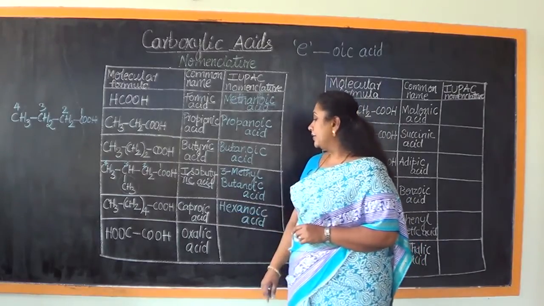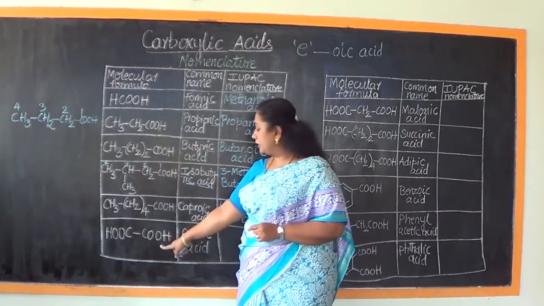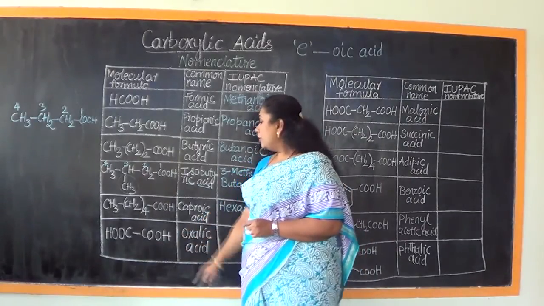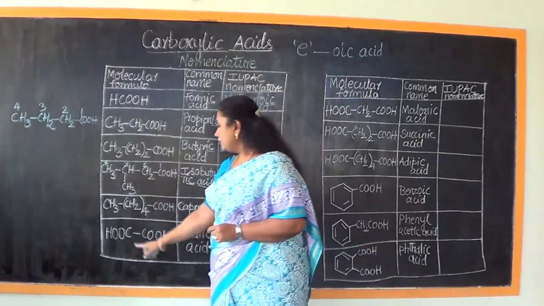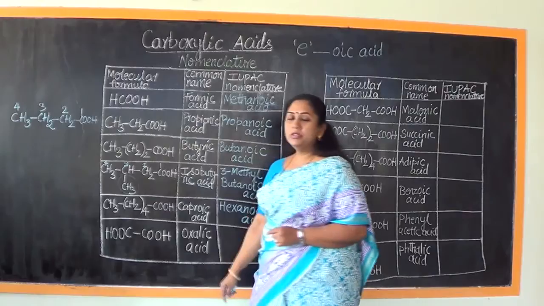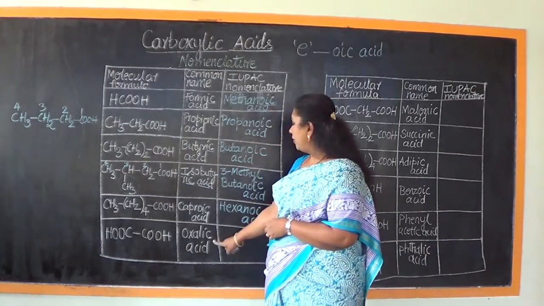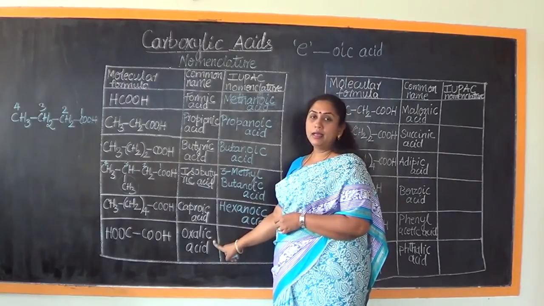Caproic acid. Now look at the molecular formula of this compound. It has COOH, COOH. So there are 2 COOH in this, and it is commonly called oxalic acid.